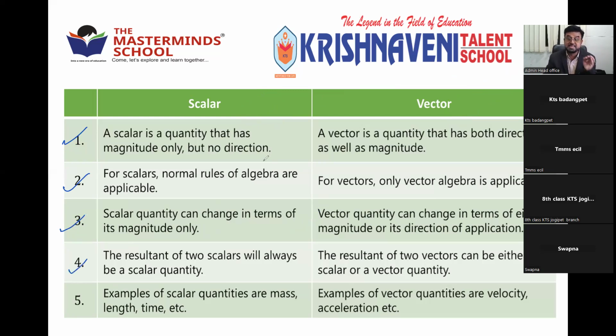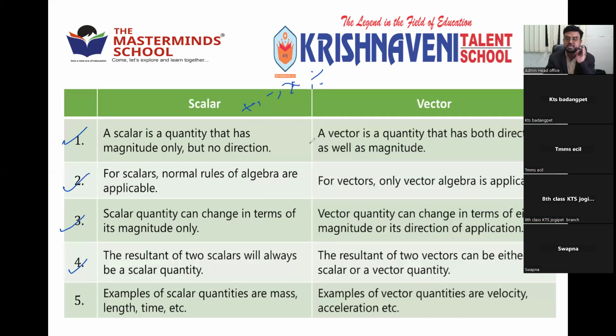Then the resultant. What is resultant? The resultant of two scalars will always be scalar. What does resultant mean? You know, in mathematics, there are four operations: addition, subtraction, multiplication, and division. Right?